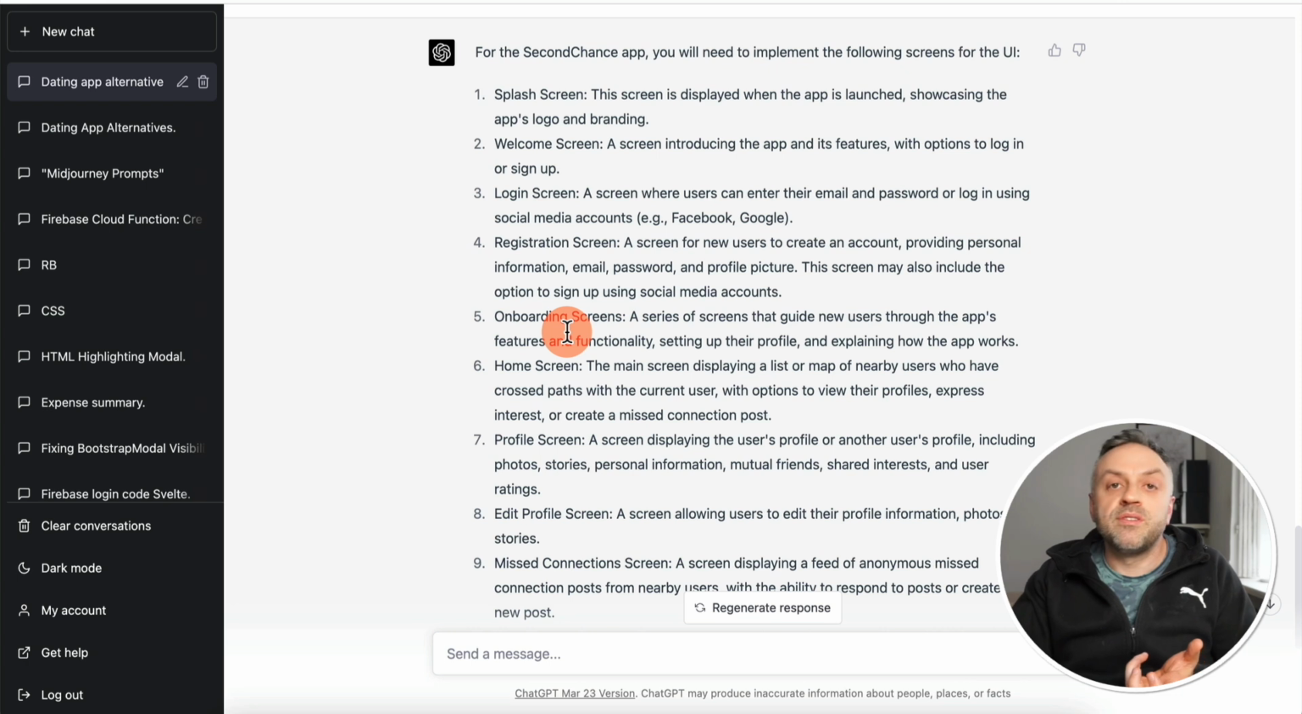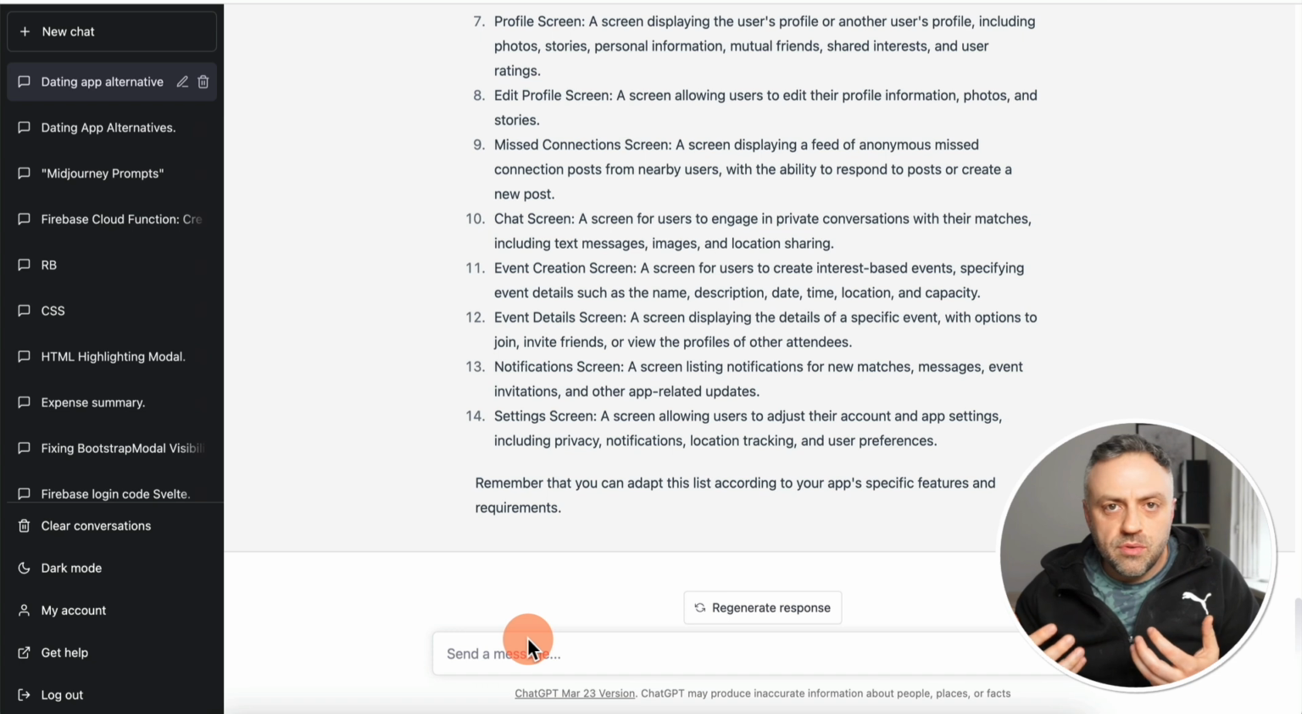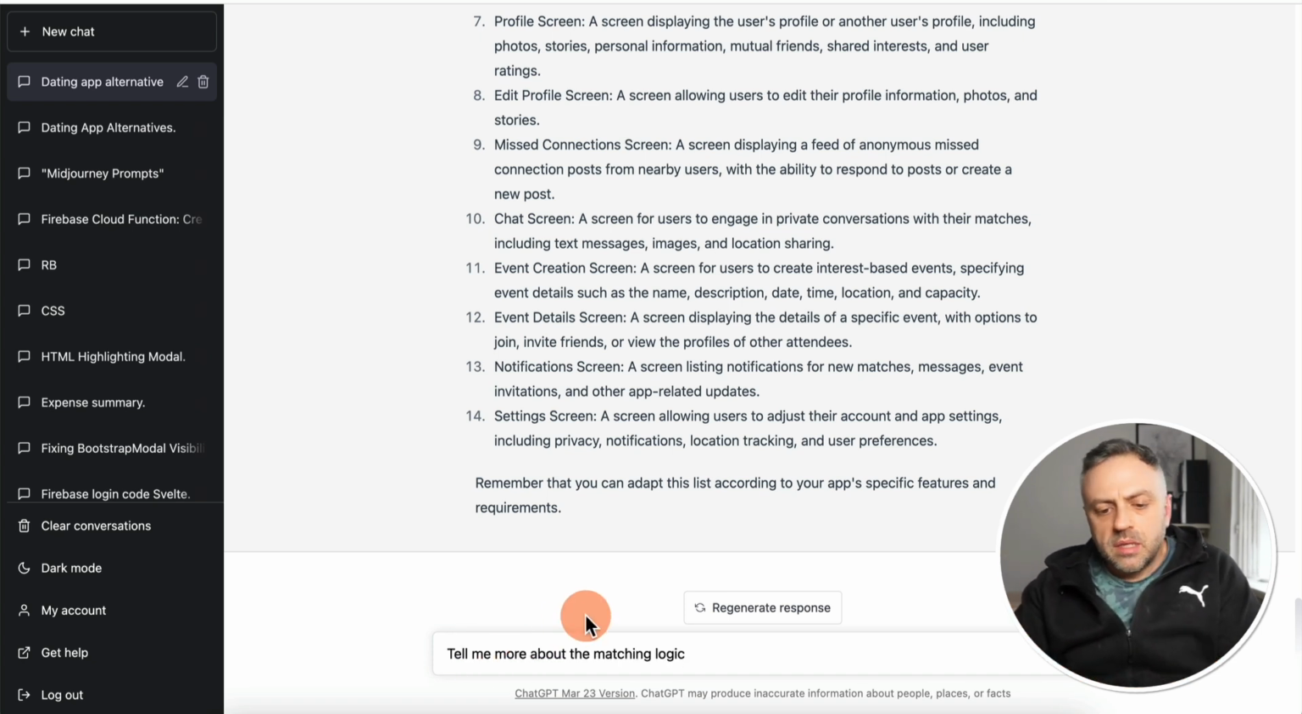And right away you can see that it's suggesting 14 screens. So this is not going to be a very simple app. This is going to be a more complex app. Another thing that you can do is ask it to explain the algorithm, the logic. You can say something like, tell me more about the matching logic.